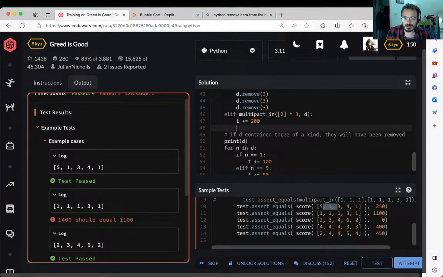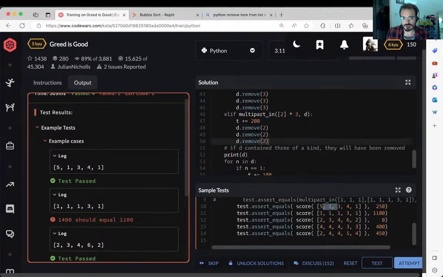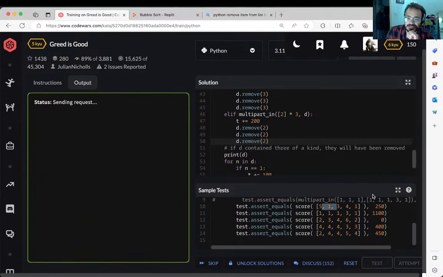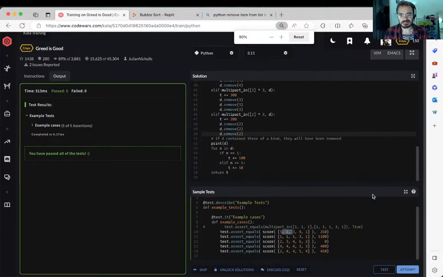And then the 200 as well, we do d dot remove 2, and we do this 3 times, and then I test it. That's better. Okay, we'll attempt it.